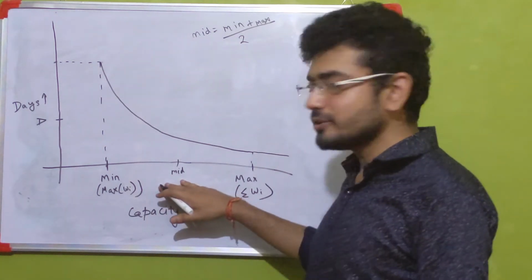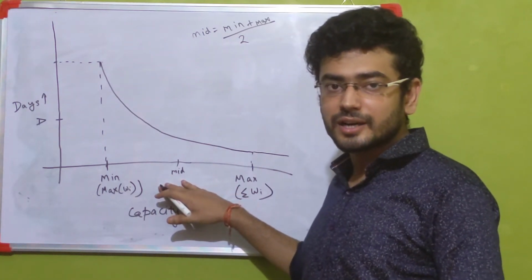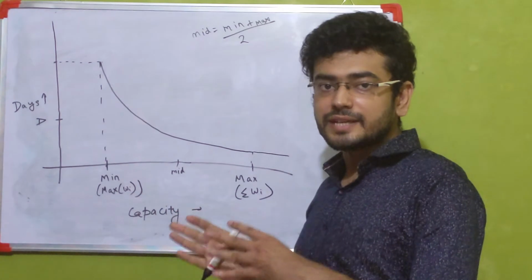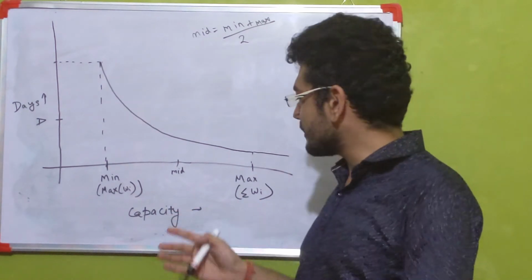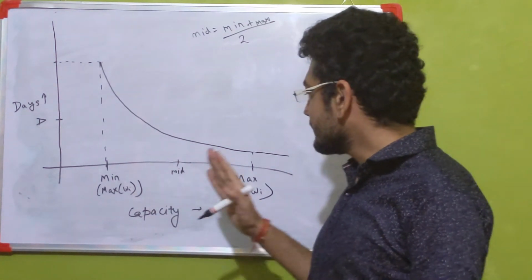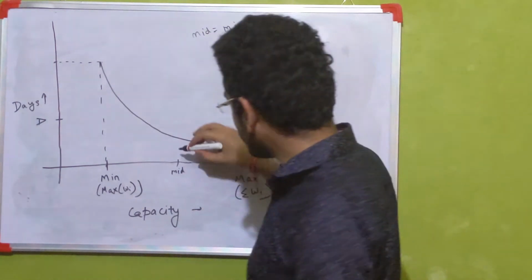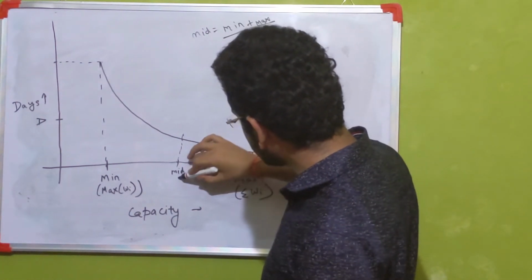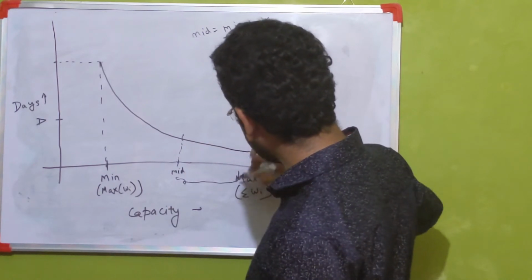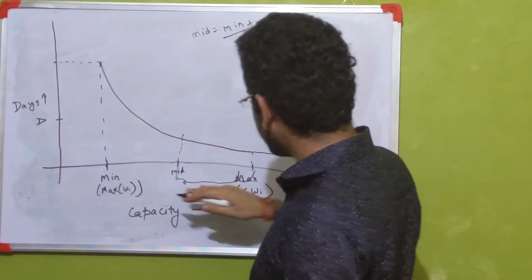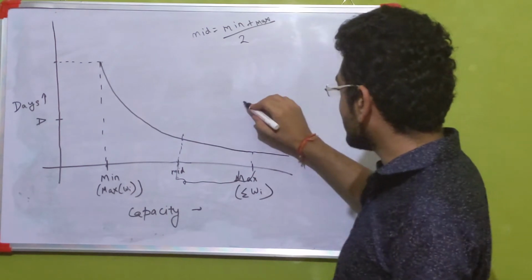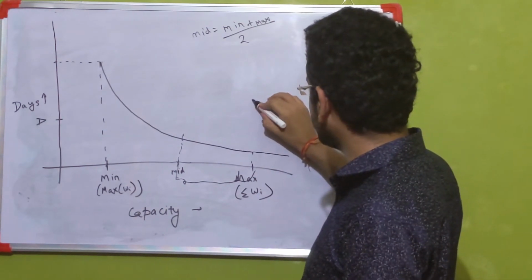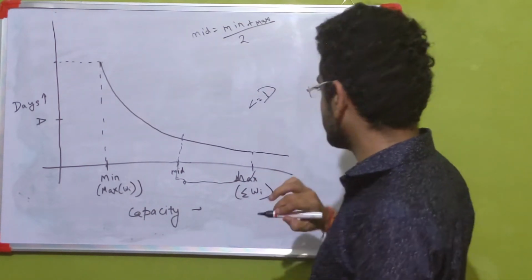Now if this value satisfies the can be transferred condition, that is, all the weights can be transferred within d days if we are using mid capacity, then what we mean is that all the capacities which lie within this region satisfy the condition that all the weights can be transferred within less than or equal to d days.